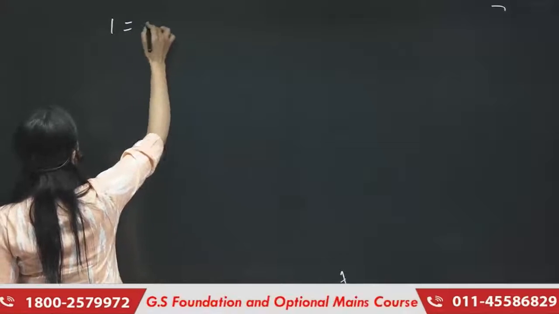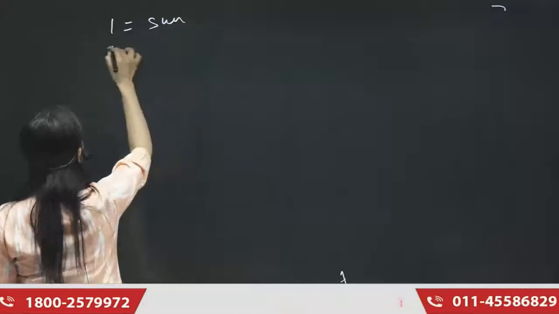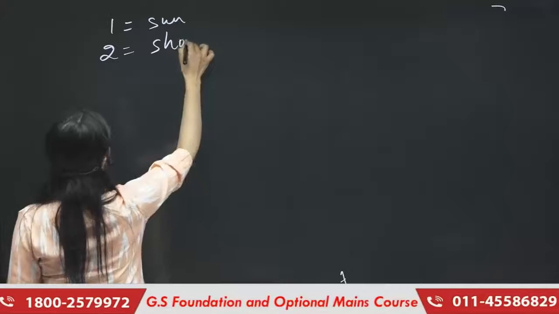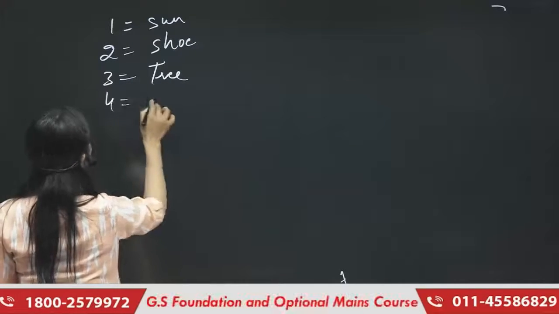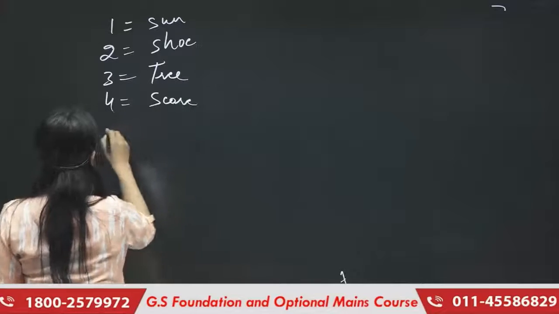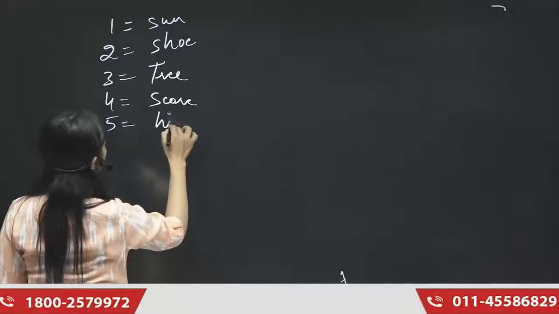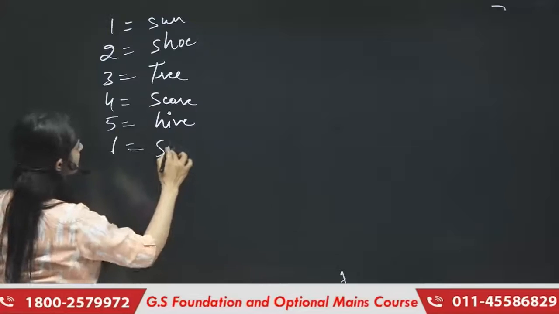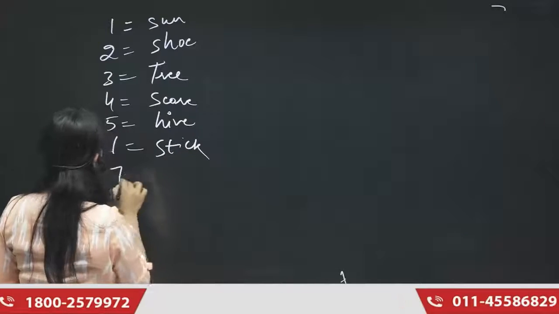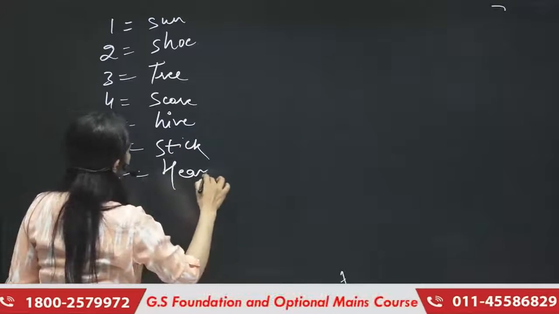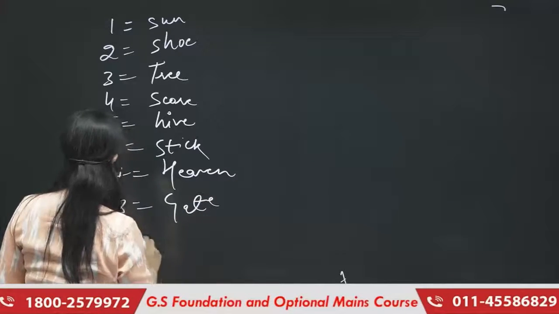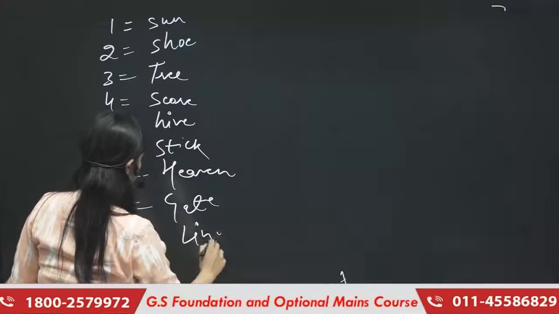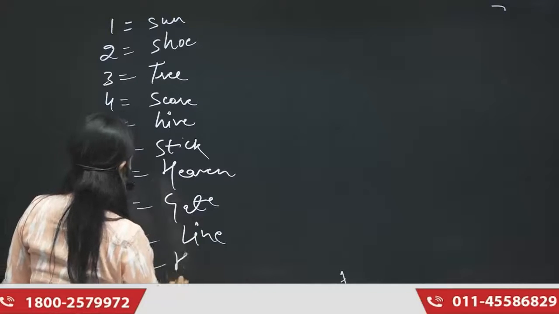The trick is 1 stands for sun, 2 stands for shoe, 3 is tree, 4 is score, 5 is hive, 6 is stick, 7 is heaven, 8 is gate, 9 is line, 10 is hen.